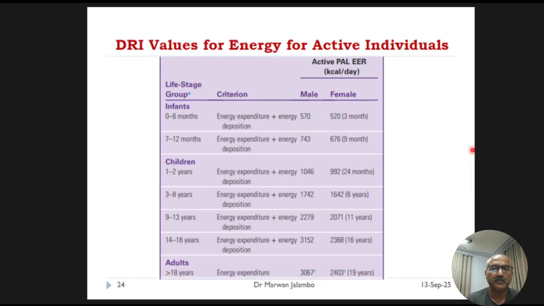This table shows an abridged summary of the estimated energy requirements for various life stage groups. Starting from 0 to 6 months, then 7 to 12 months, children 1 to 2 years, 3 to 8 years, 9 to 13 years, 14 to 18 years, and adults more than 18 years.